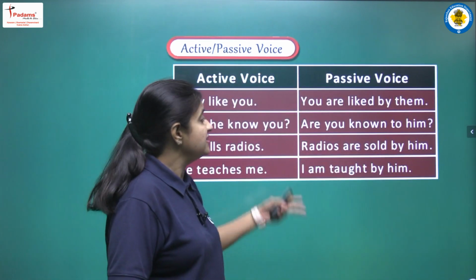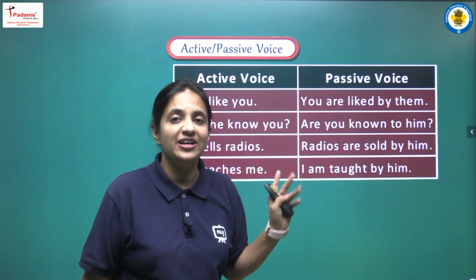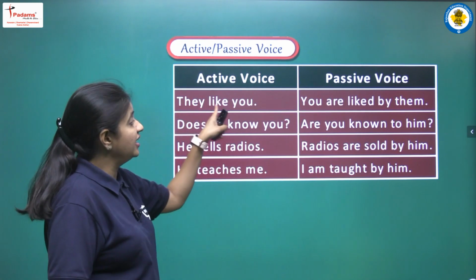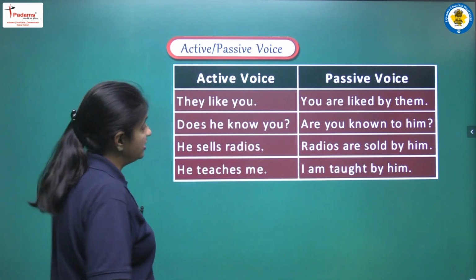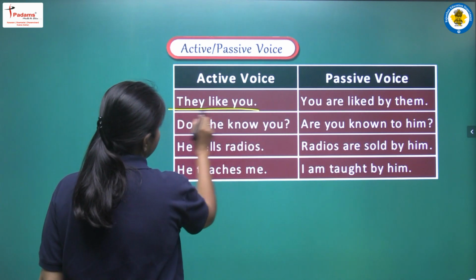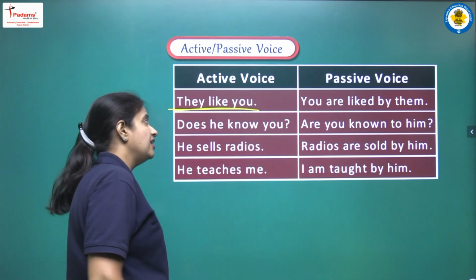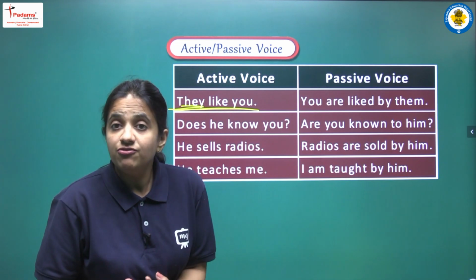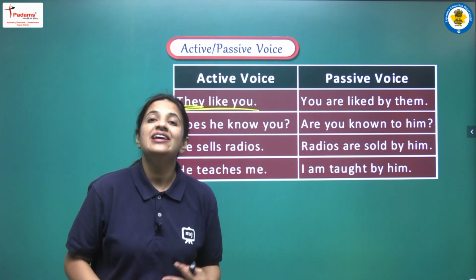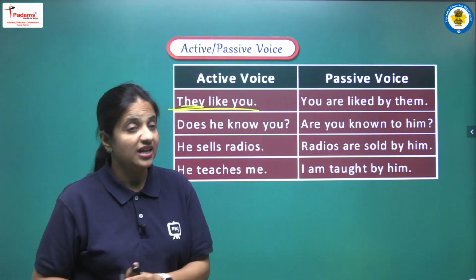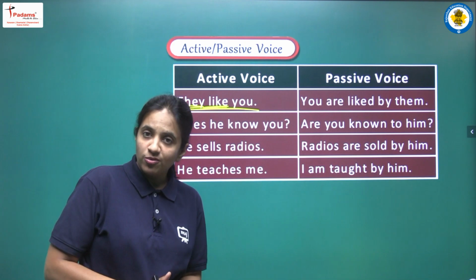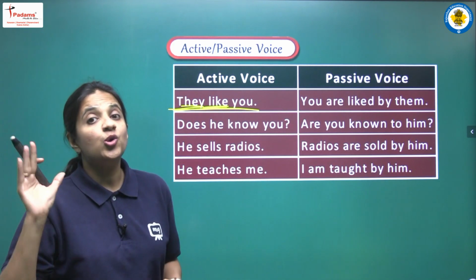And now let's see some examples that are related with present simple tense. The first sentence is: they like you. So again students, look at the sentence very carefully. We have: they like you. They is our subject that is in plural form, right? और हमने अभी पढ़ा है कि अगर subject plural होता है, then we don't add s or es with the first form of the main verb, then we write only the first form.